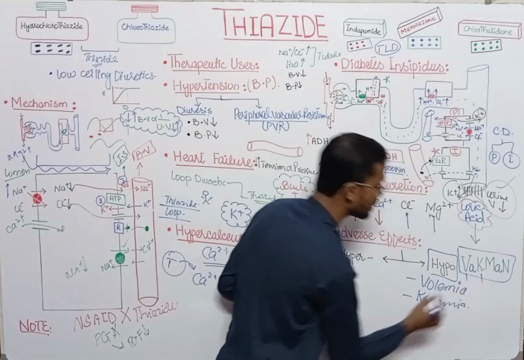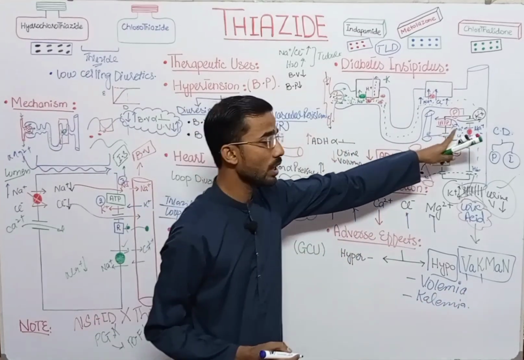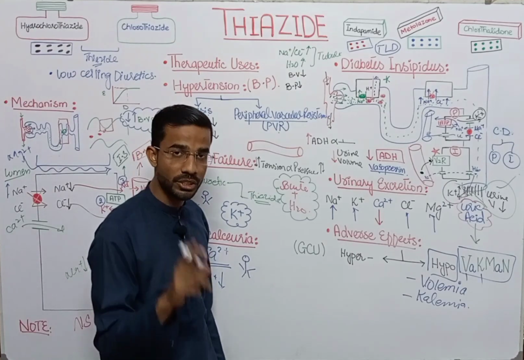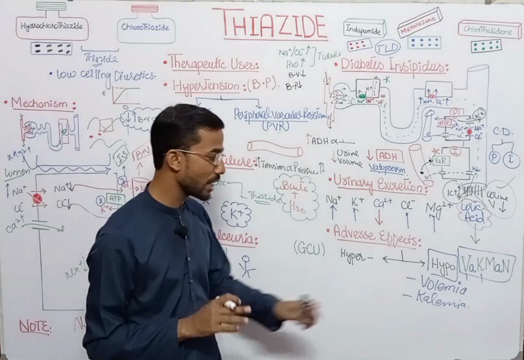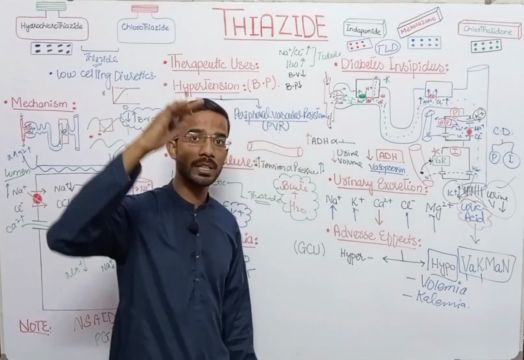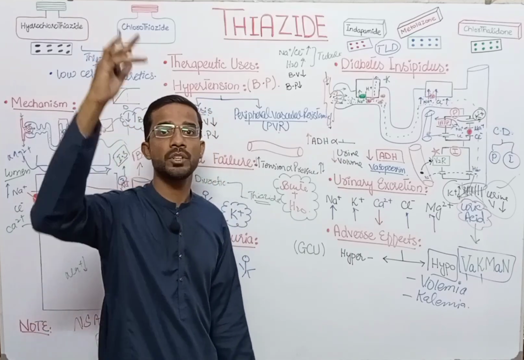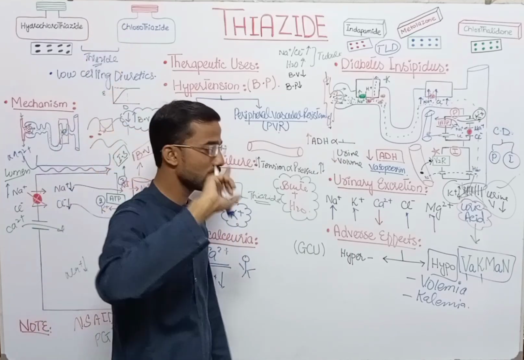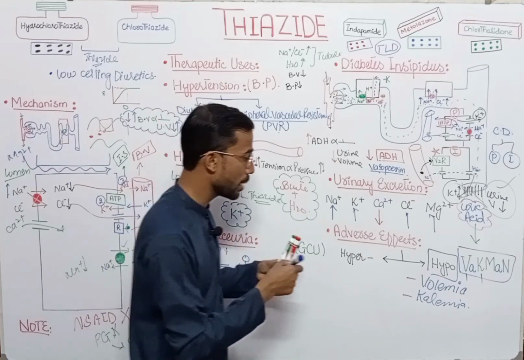Next, K stands for kalemia. So as we have discussed, with the potassium, you will see the reduction in the potassium level in the blood. So potassium in the blood will reduce and potassium in the urine will increase. So this is the case. You don't get confused between these two.